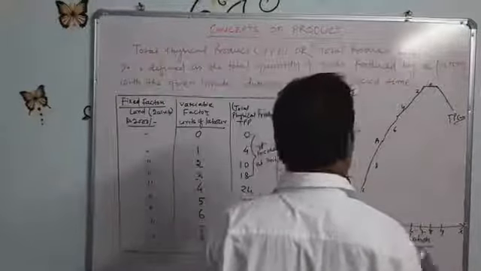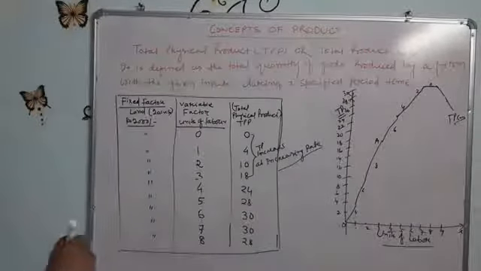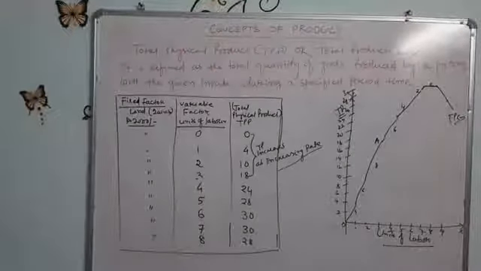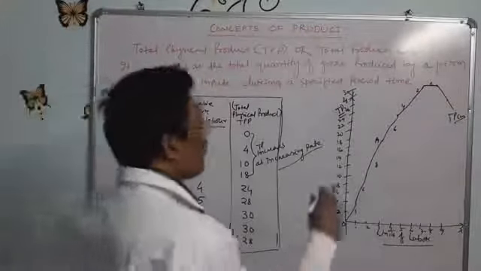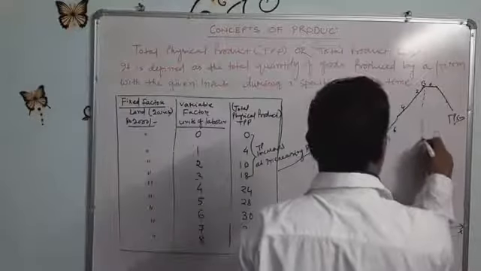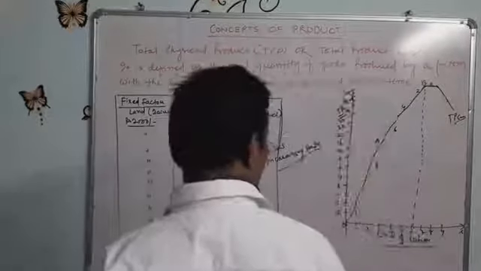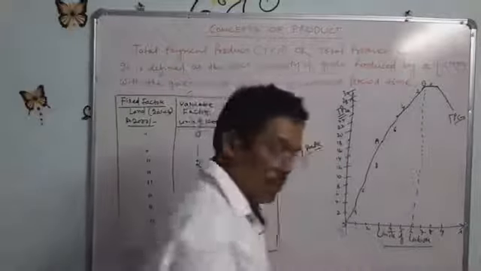Then again it starts to decline. So the total product increases at a decreasing rate up to point B. Now it is clear.